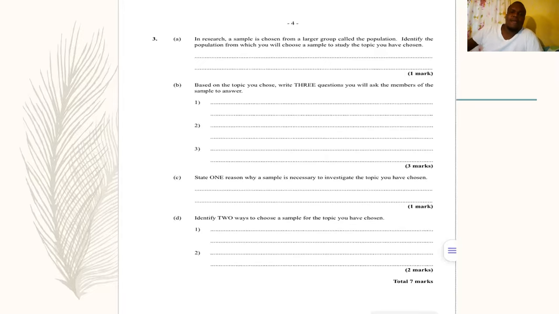Good. B says, based on the topic you chose, write 3 questions you will ask the members of the sample to answer. This is pretty easy. Remember, over at question 1, I believe, you were asked to write down a couple questions. Remember, it's the same topic. You can always rewrite those questions around here. You don't have to stress yourself to come up with new questions. If you are bright, then you can sit down and formulate new questions. But I'm a very lazy person, you know. I'm pretty lazy, so I will find an easy way how to do things. So I will rewrite some of the questions.